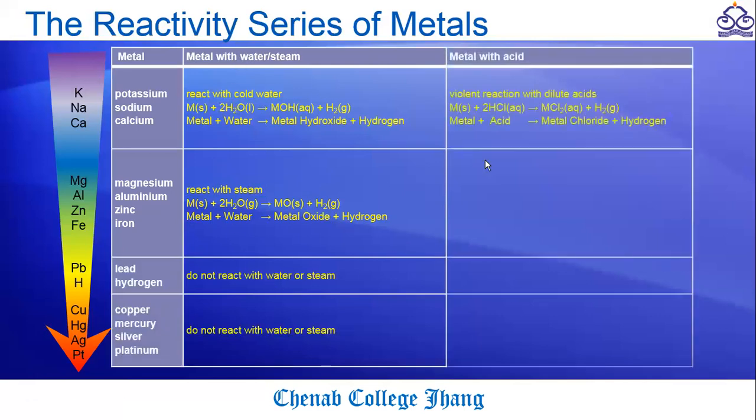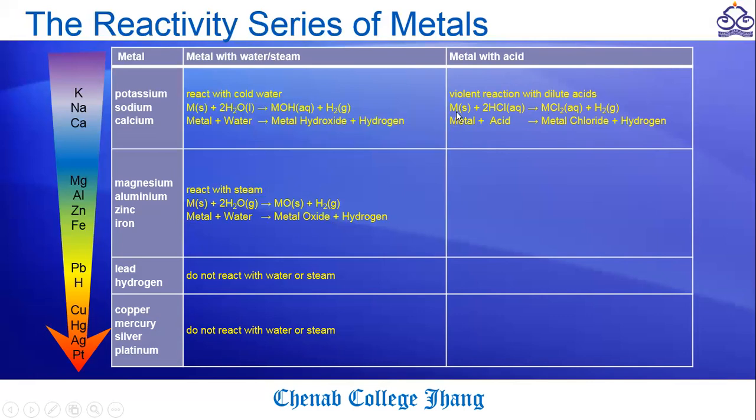In the same way, when we react metals with dilute acids, the first group, as it is a very reactive group, reacts vigorously or violently with the dilute acid and forms their salt and hydrogen.